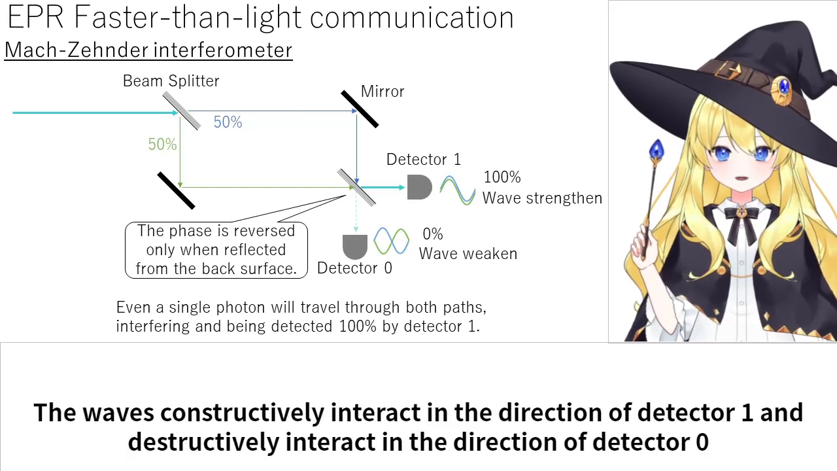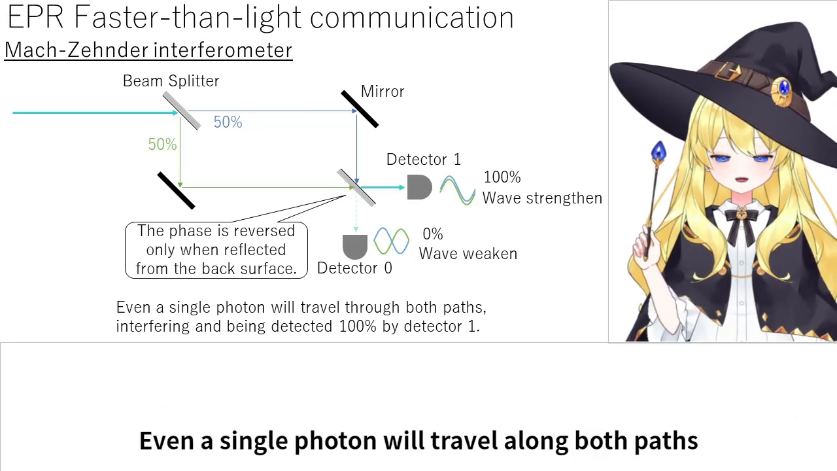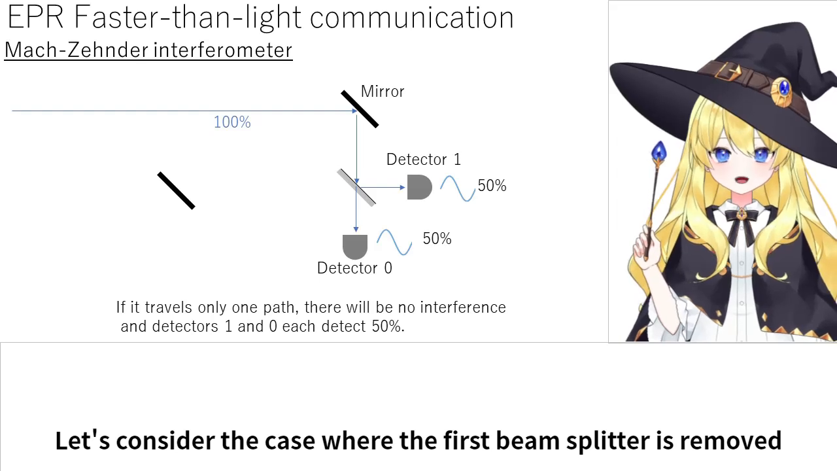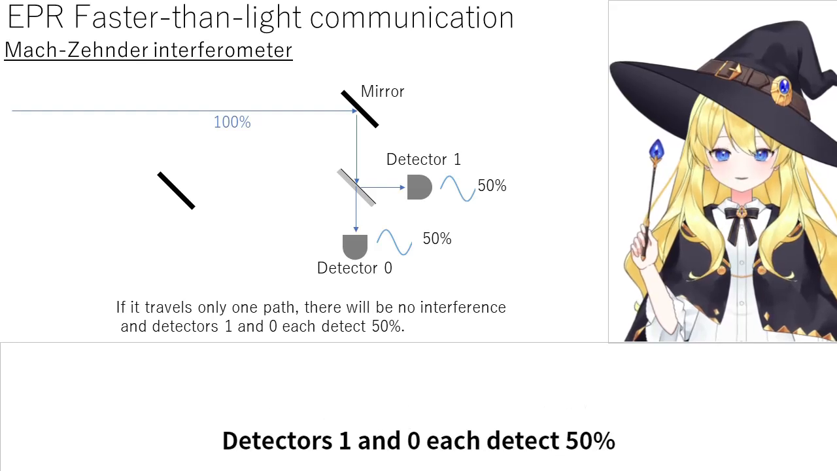The waves constructively interact in the direction of detector 1 and destructively interact in the direction of detector 0. Even a single photon will travel along both paths. They interfere and are detected 100% by detector 1. Let's consider the case where the first beam splitter is removed. Since the light only travels through one path, there is no interference. Detectors 1 and 0 each detect 50%.